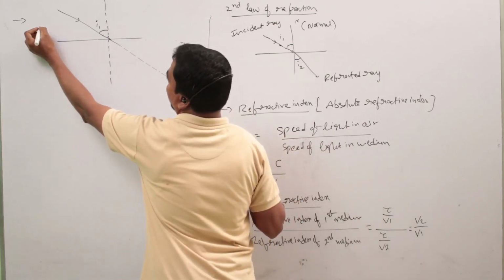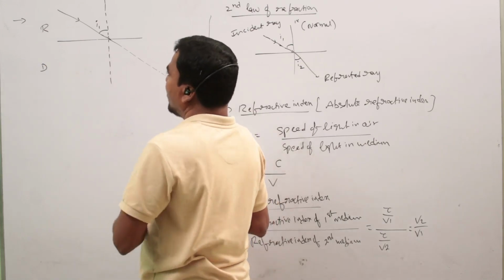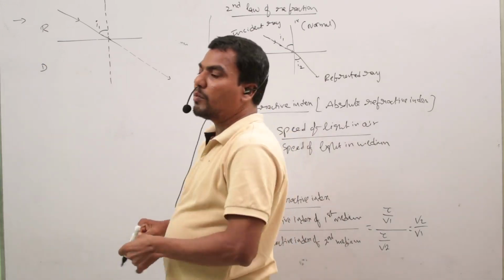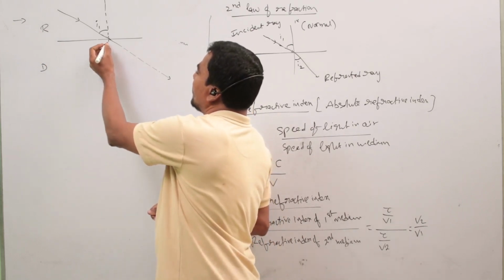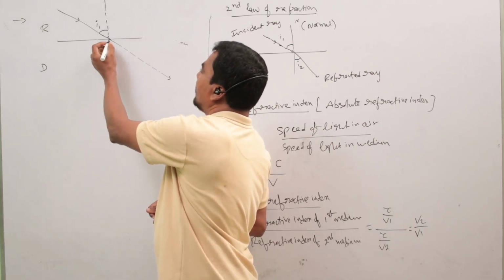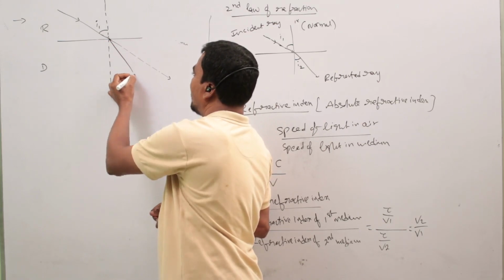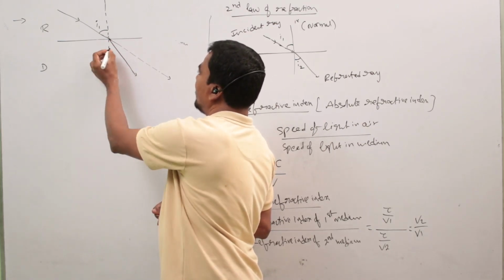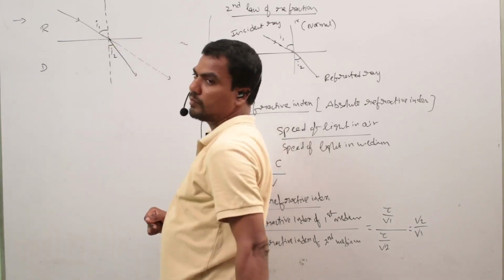This is the rarer medium, this is the denser medium. When a light ray comes from the rarer medium to the denser medium, the ray compulsorily bends. It bends towards the normal in the second medium. This is the angle of refraction.